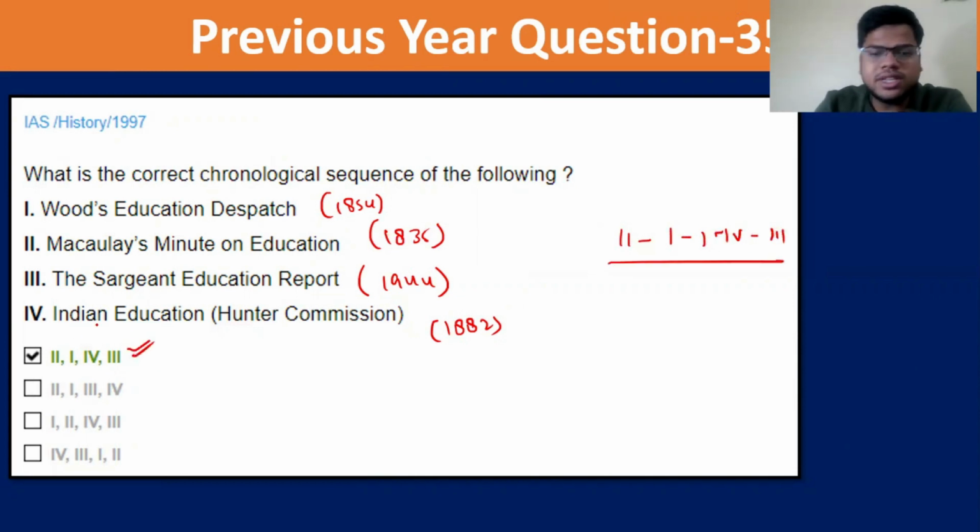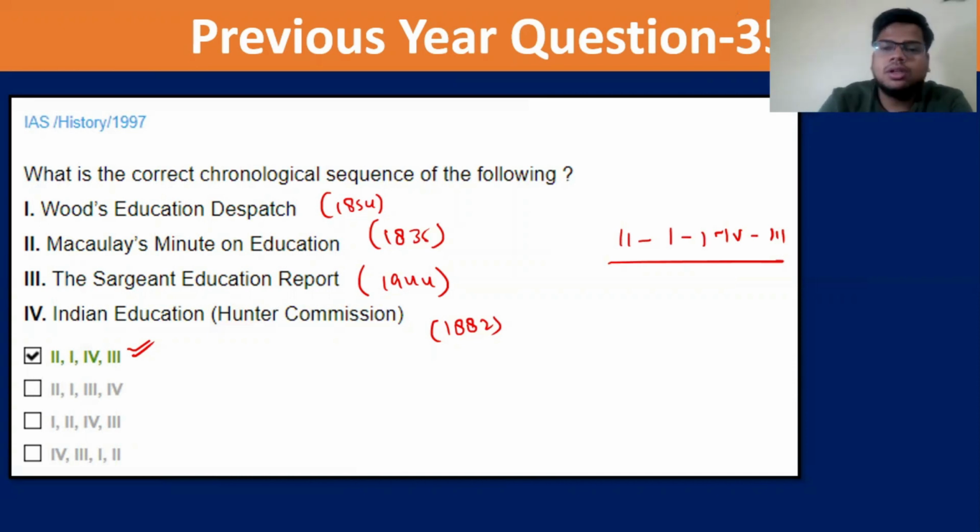So you can expect one such question again, and they can mix not only education, they can mix any political event with the education one. I've already told you that chronology based questions are now very important in your modern history, ancient and medieval history, and art and culture.